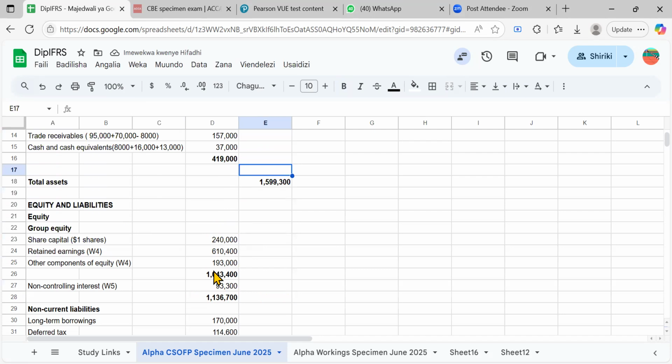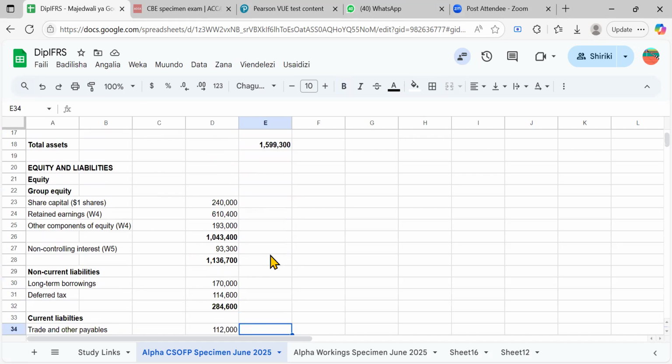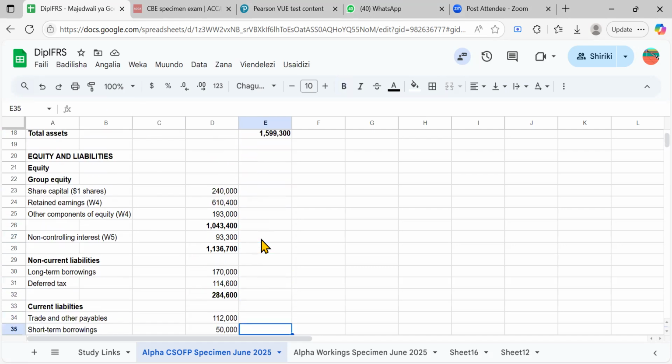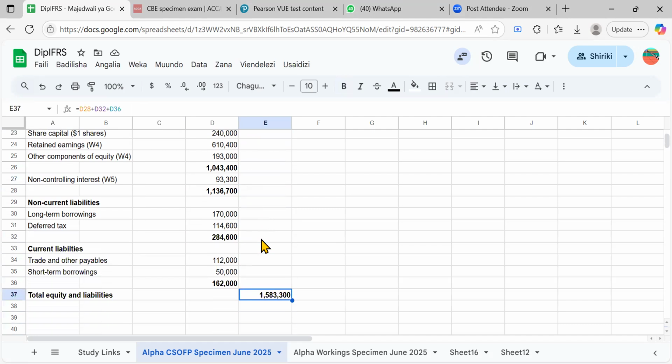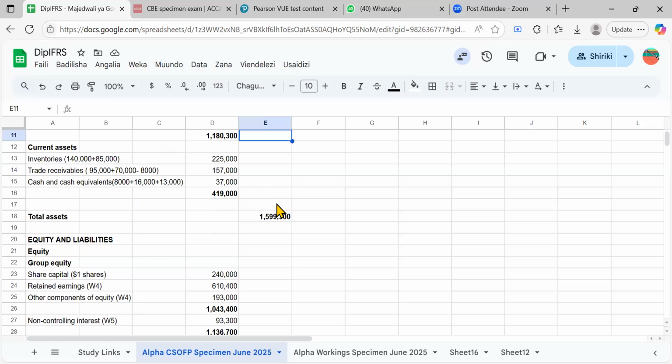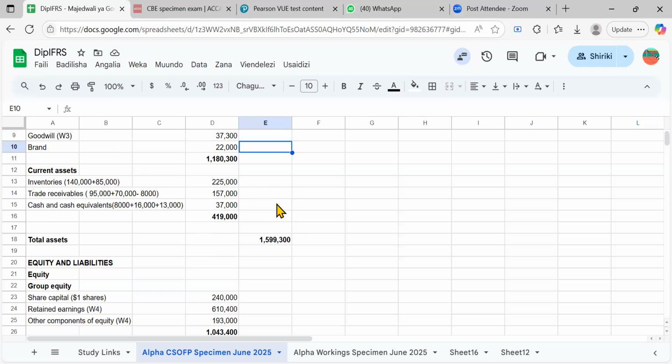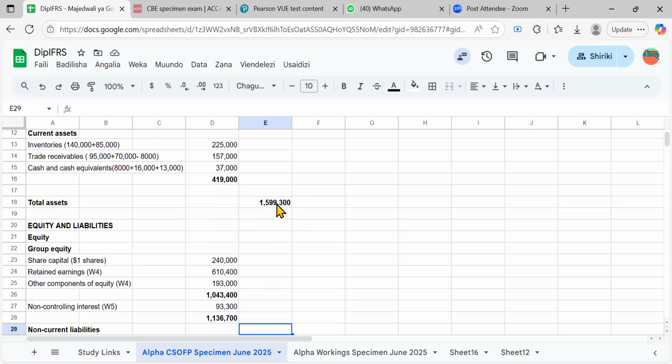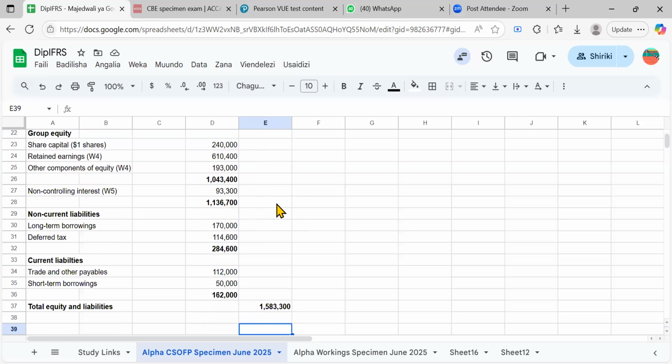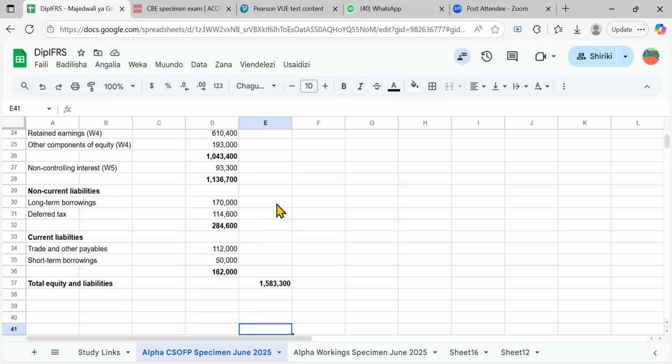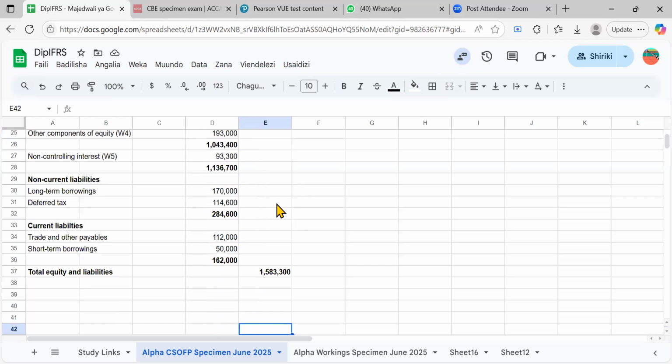Total assets. What did we do here, my friend? I think we haven't added something well here. This is 1,583,300, and this is 1,599,300. There is something we haven't added. You see, there is a clear 16,000 difference here. Let's look. There is something we haven't added.